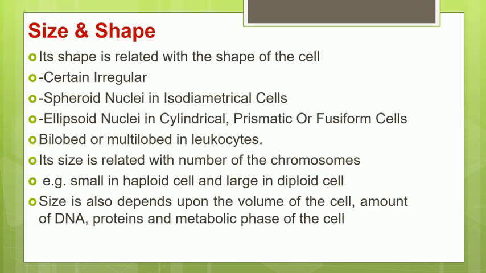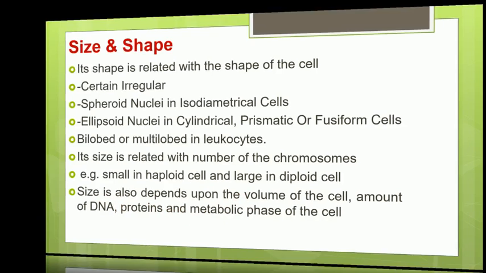Now the size of the nucleus is also dependent upon the volume of the cell, as well as the amount of DNA present in the cell, proteins present, and the metabolic phase of the cell. So all these factors will also govern the size and shape of the nucleus.